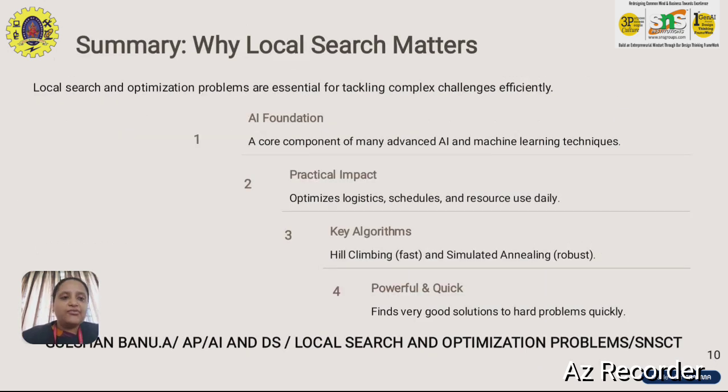As of now, we have seen what local search is and the key algorithms associated with local search and optimization: hill climbing and simulated annealing. We saw some examples of local search and optimization. I hope you understood this topic in an efficient way.